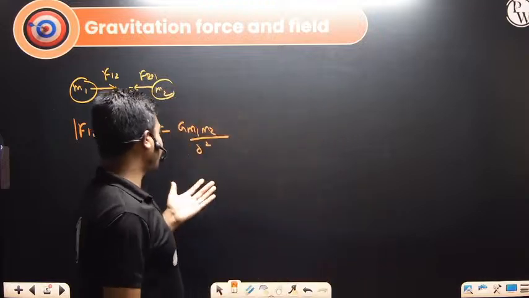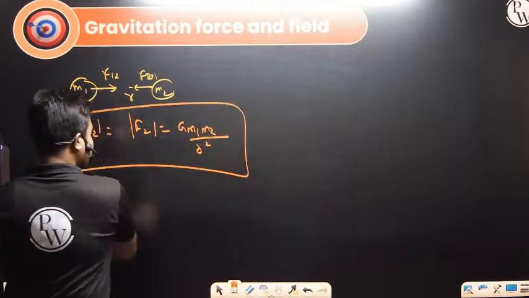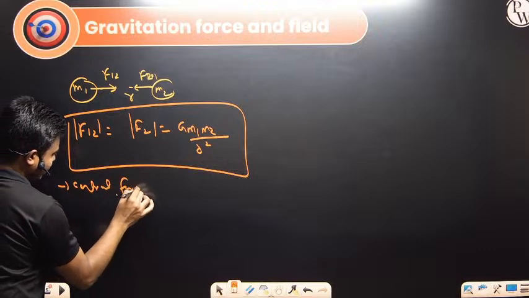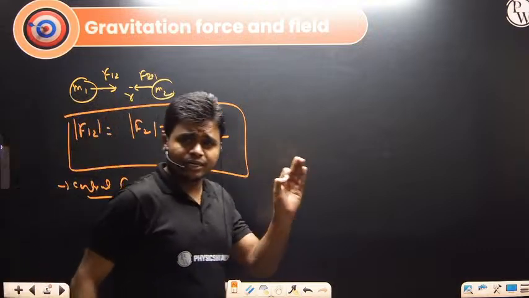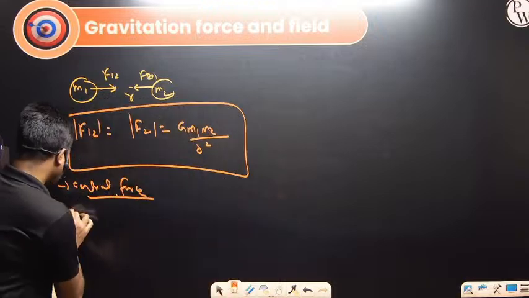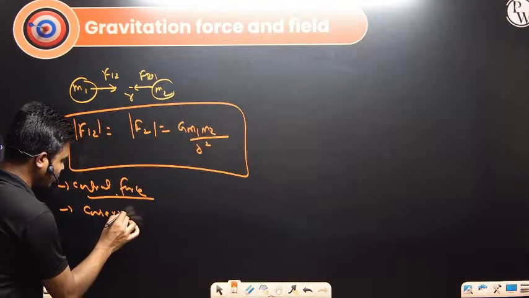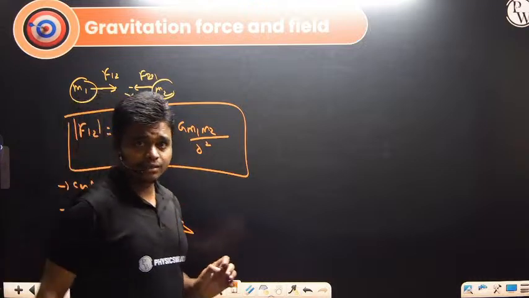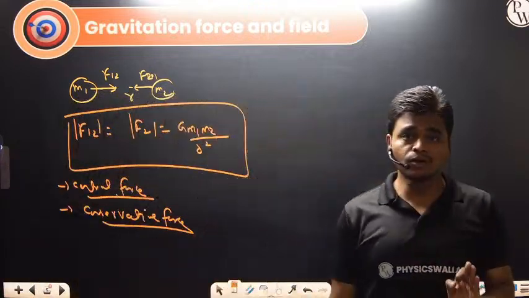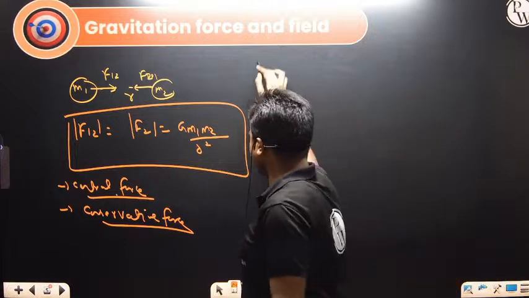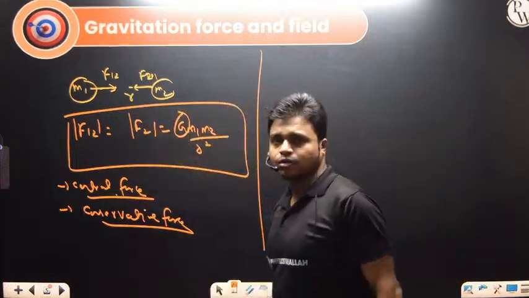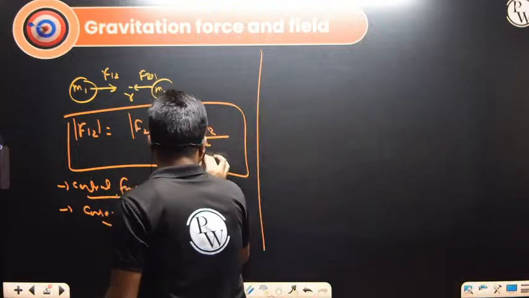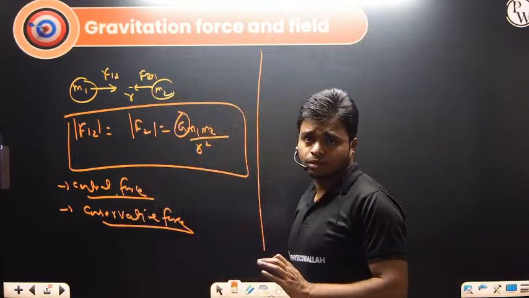Talking about the properties of this force, it is a central force. What is a central force? It acts along the line joining the centers of the masses. This force is also conservative, meaning the work done by this force does not depend on the path taken. It follows the inverse square law and is always attractive. What is G here? The gravitational constant, 6.67 × 10 to the power minus 11. m1 and m2 are the masses, and r is the distance between the 2 masses.